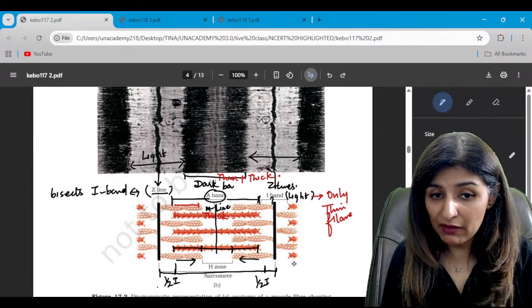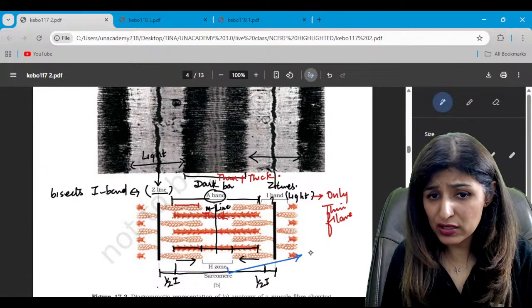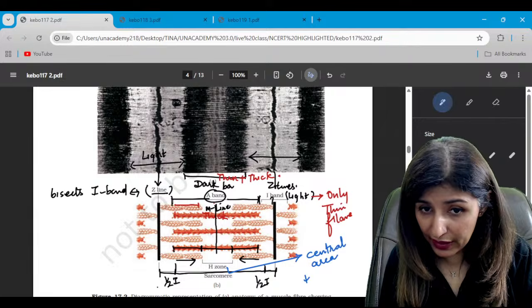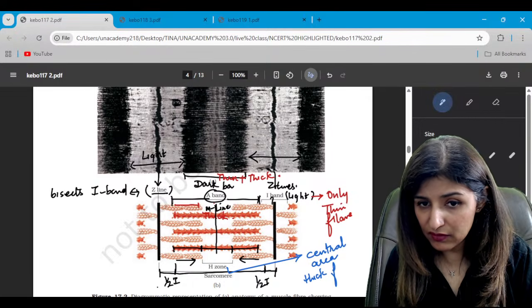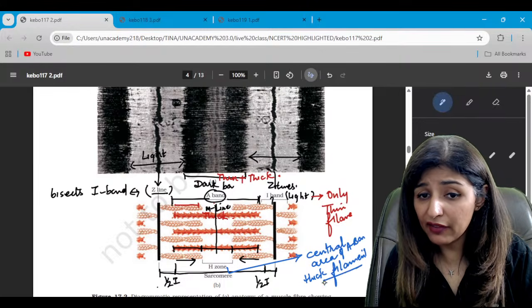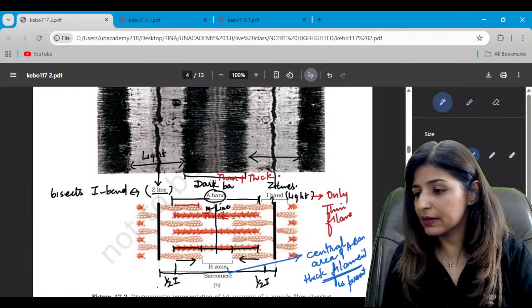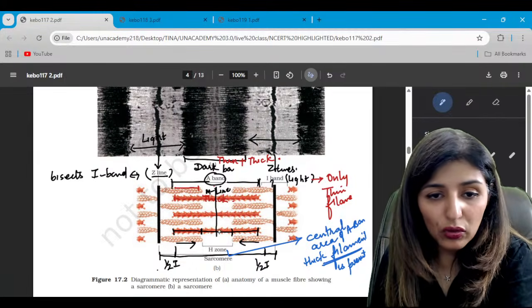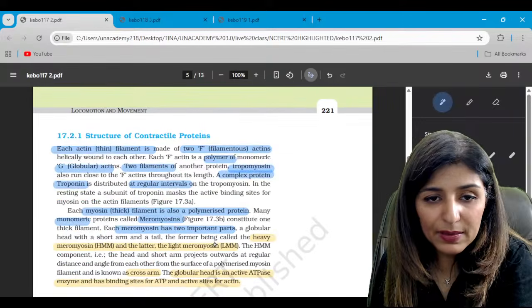So this was a PYQ. What is H zone? It is a centrally placed area, the central area of the A band where only thick filament is present. Please tell me these points are clear. Right? So you should know the definition of all these points.